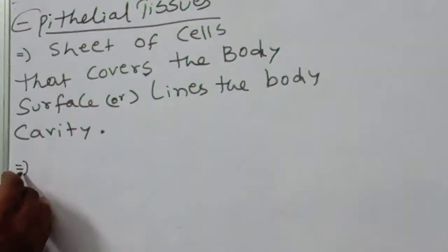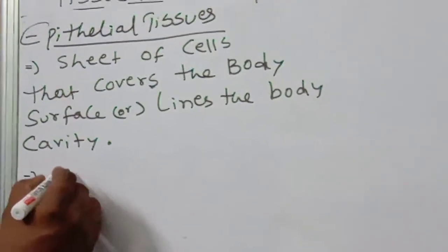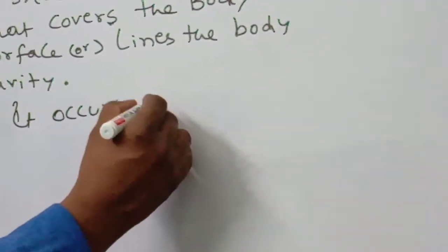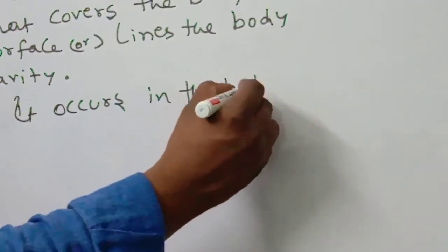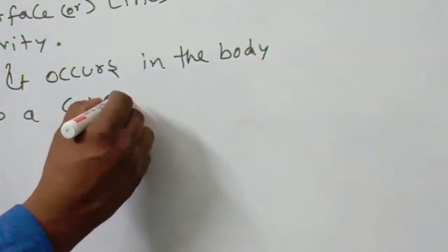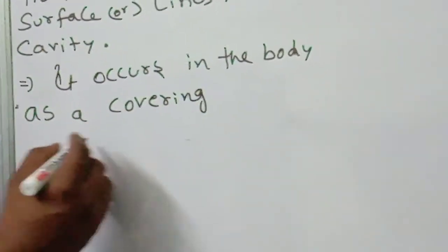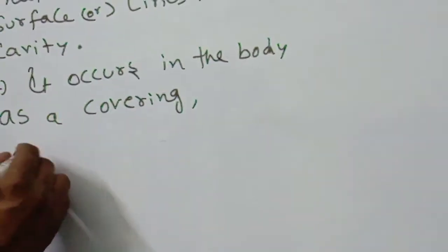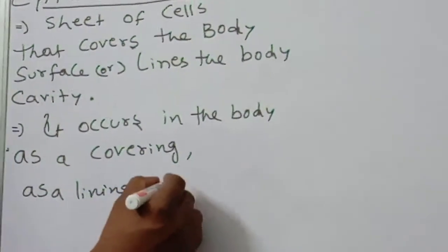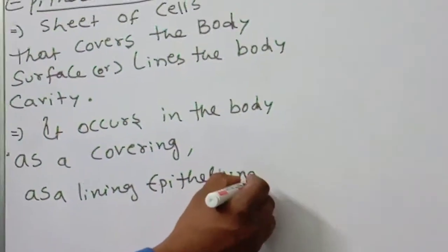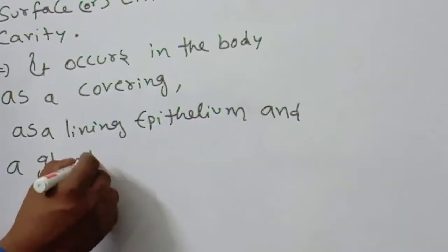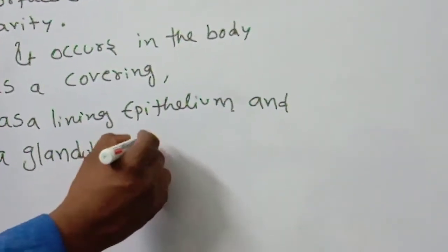Next important one, it occurs in the body as a covering, as a lining epithelium, and as a glandular epithelium.